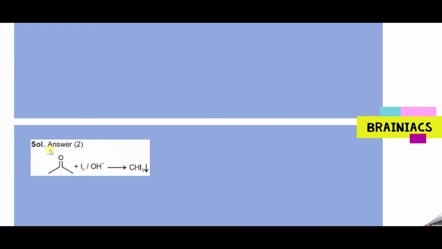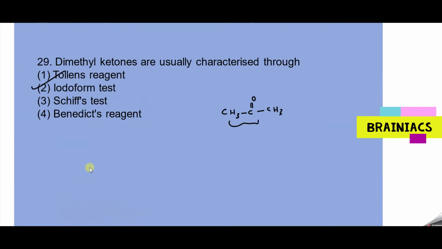And please remember, what is the reagent used for the iodoform reaction? Please remember the name, sodium hypo. In NCERT it is clearly mentioned as sodium hypohalite. This halite can be, if chlorine comes, then it becomes hypochlorite.